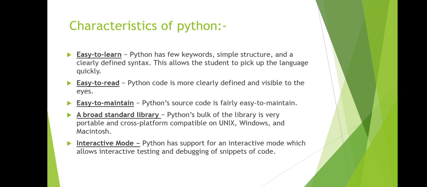is that it is easy to read. Here the Python code is more clearly defined and visible to the eyes. So we can read it very easily. Python programming is easy to read, easy to write, and easy to learn also. So these are the characteristics of Python, and the third one is easy to maintain.